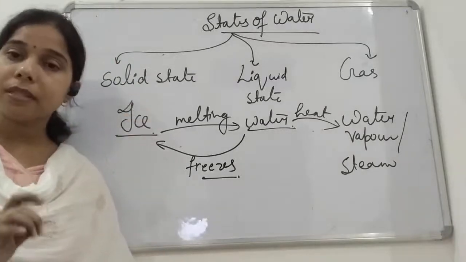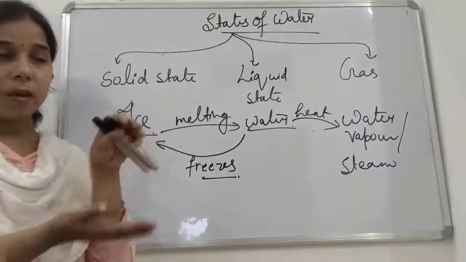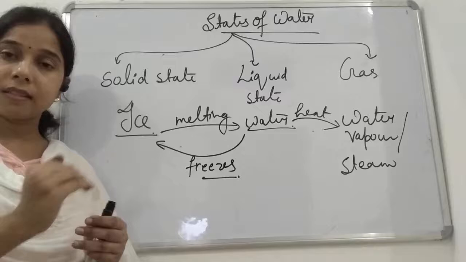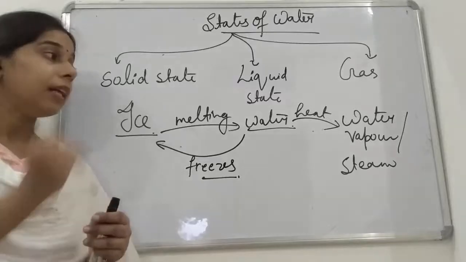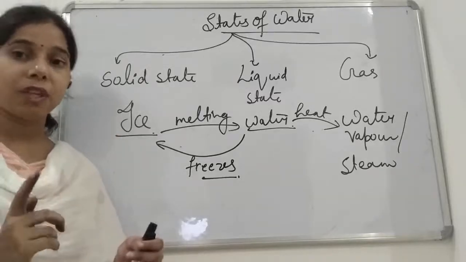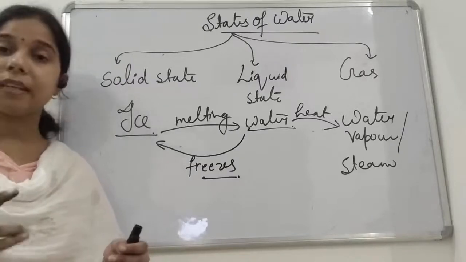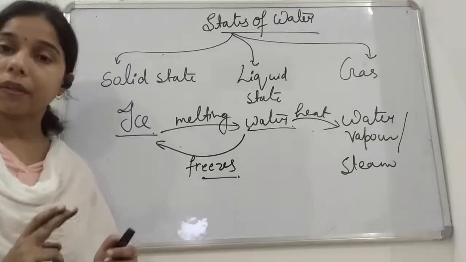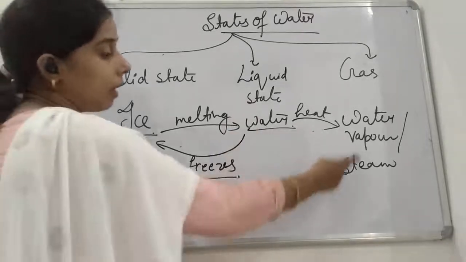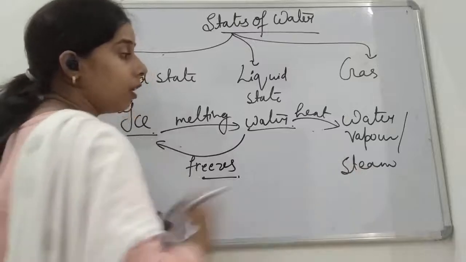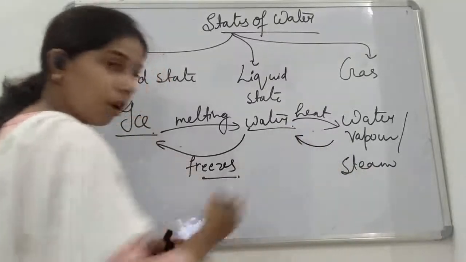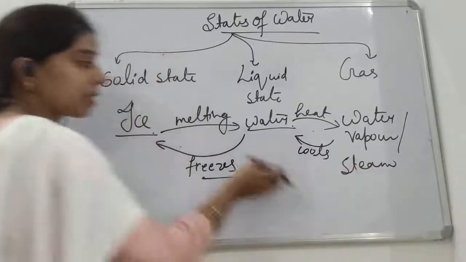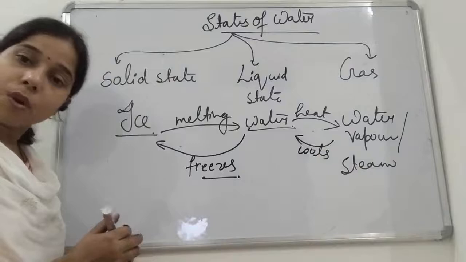What you will see is that the steam present on the lid, after some time, as the temperature lowers down, will get converted into water droplets, or we can say it will get converted into the liquid state, that is water. So when you heat it, it gets converted into steam, and when the temperature becomes lower, or when you cool it, this steam again gets converted into water.